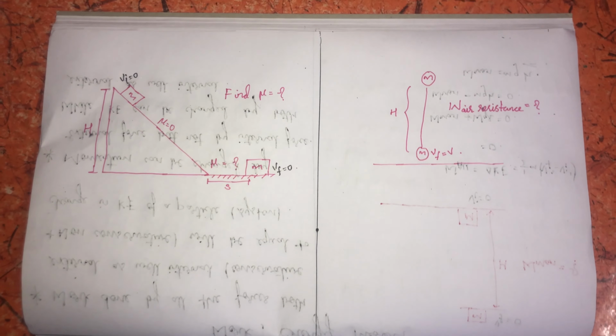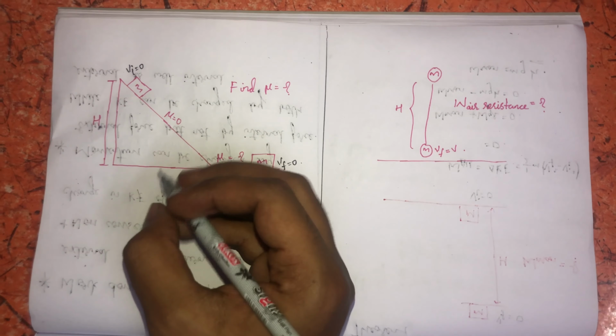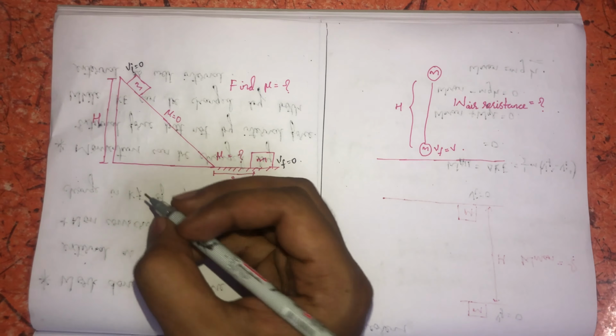So here he asked us to find the coefficient of friction of the horizontal rough surface. From the work energy theorem, work done by all the forces will be equal to change in kinetic energy. As the block is displaced on the inclined plane, the work done will be equal to mgh.